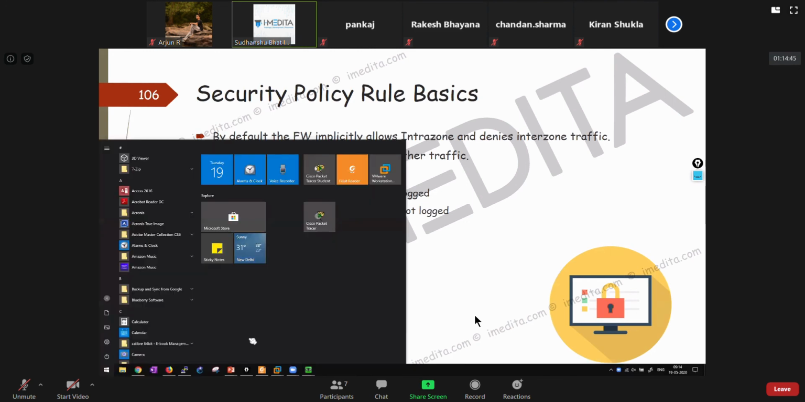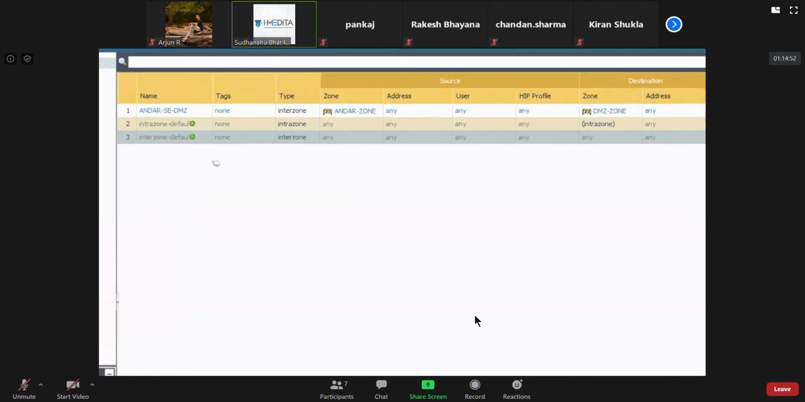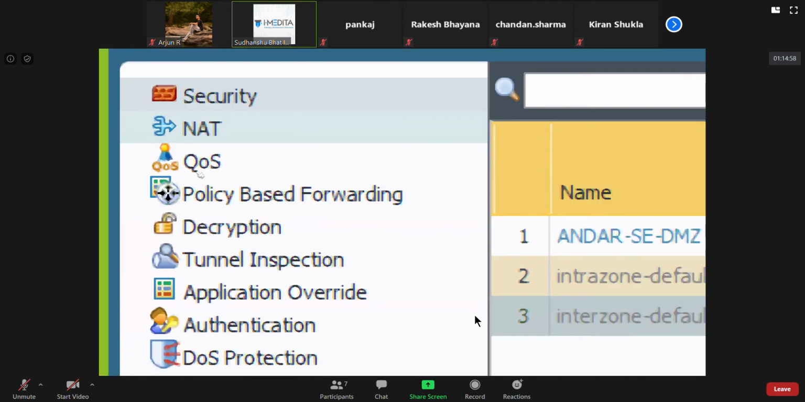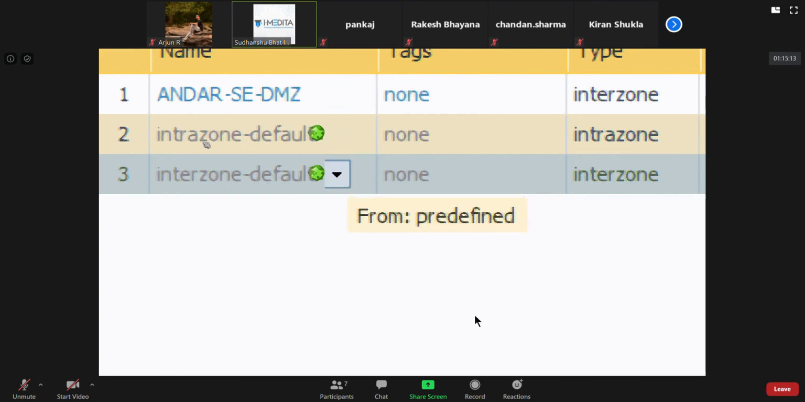So let me show you, and pay close attention to this. That's why I'm zooming in so much. You see this small gear icon, okay? Or that typical flower which people use in temples, whatever you want to call it. This gear icon represents that these are predefined rules. If you hover over it, it shows you this from predefined, right?